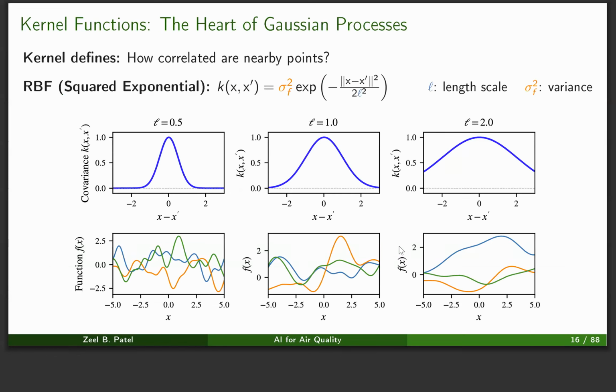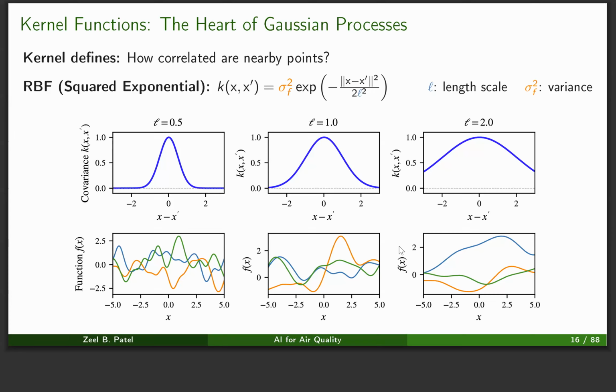Now, the heart of Gaussian processes are the kernel functions. The simplest kernel function is the radial basis function or the squared exponential, whose formula looks like this. It is sigma squared times exp(-(x - x_test)^2 / (2L^2)). Here, two important parameters are sigma squared and L. L is known as the length scale. The length scale controls how smooth our data is, and it will be learned during the optimization process.